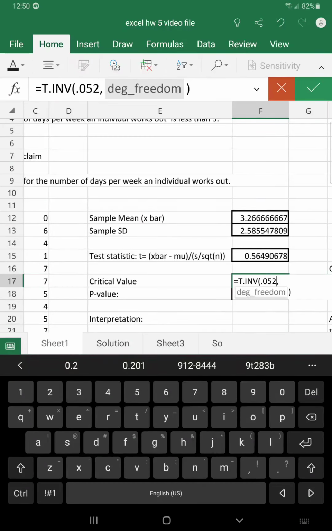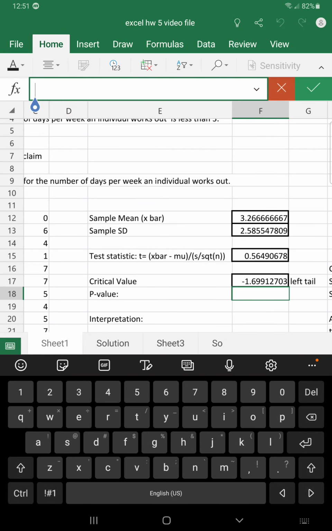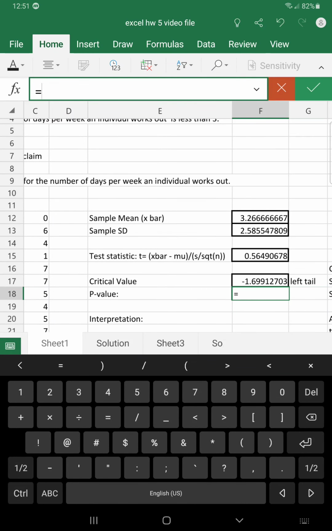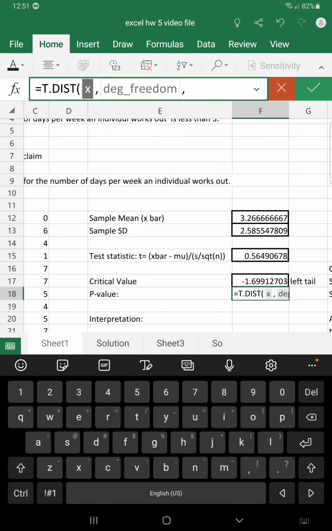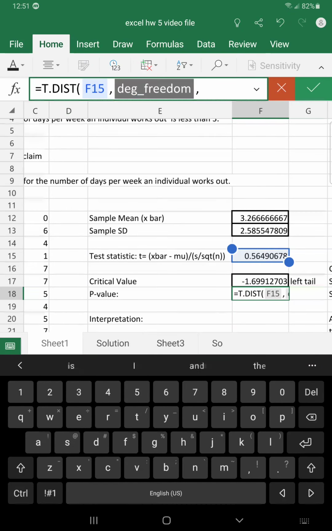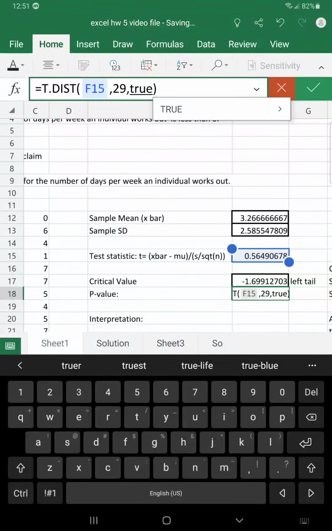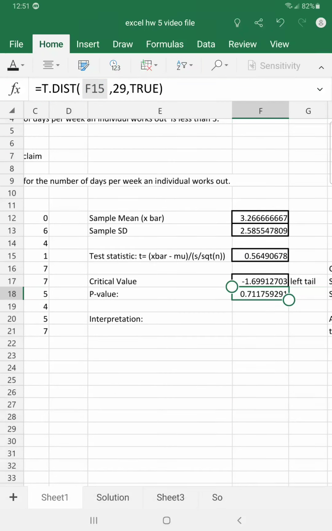Okay. We can also find the probability. Now, this is a left-tail test, so we want the probability. This is equal, and we're using the T distribution. The value of x is our test statistic, so we can click the cell that we want, and then comma for the degrees of freedom. There are 29 degrees of freedom, comma, and yes, we want it to be cumulative, and click OK. 0.712. All right, and that's it. That's all the calculations we need to do.